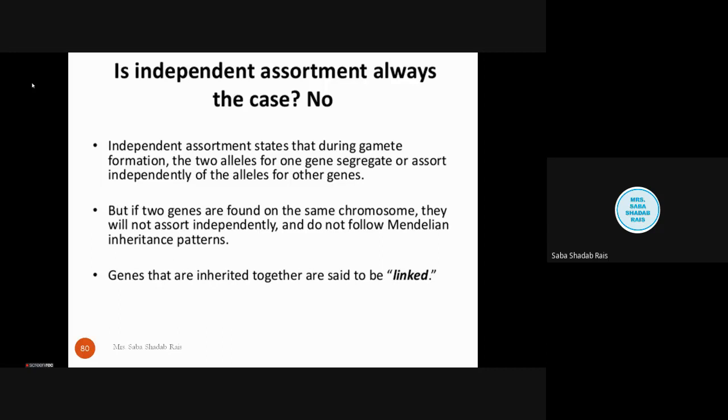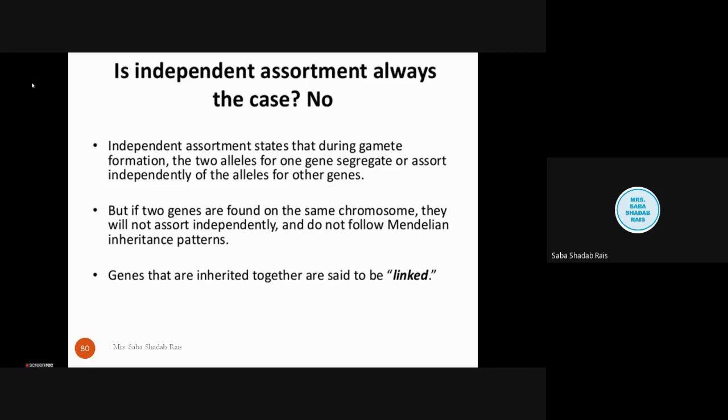In the case of Drosophila, it was observed that grey body color and long wings always go together, and black body color and vestigial wings always go together. Why are these two traits always found together?